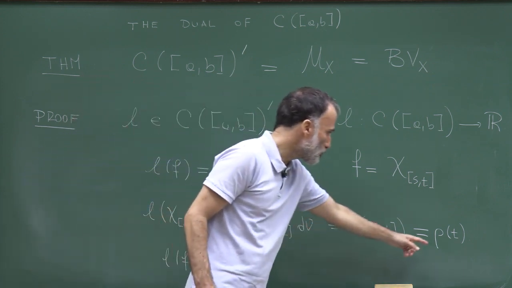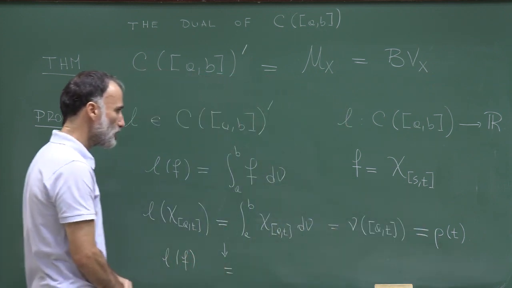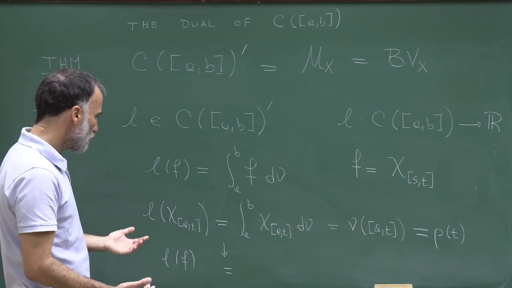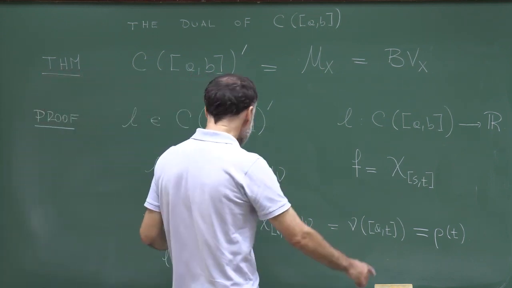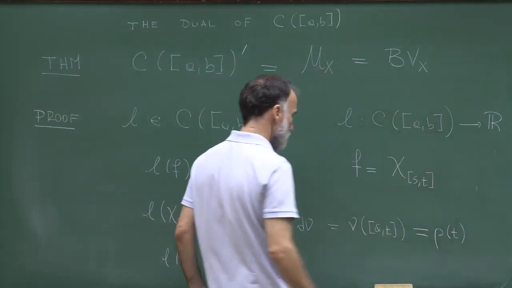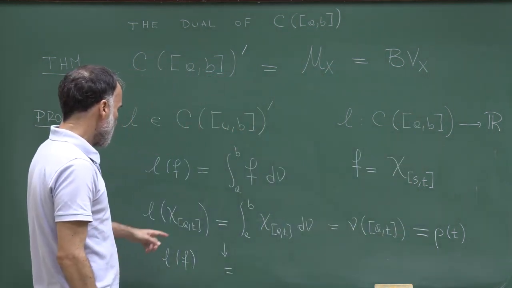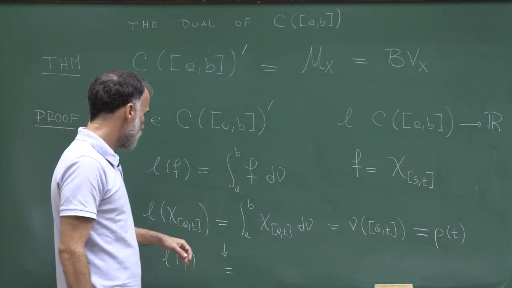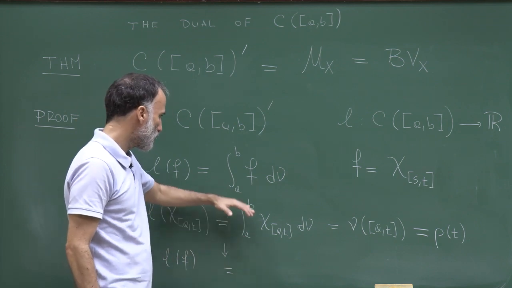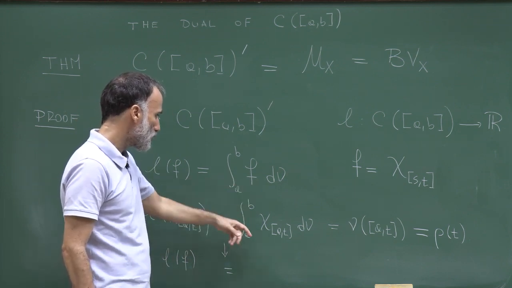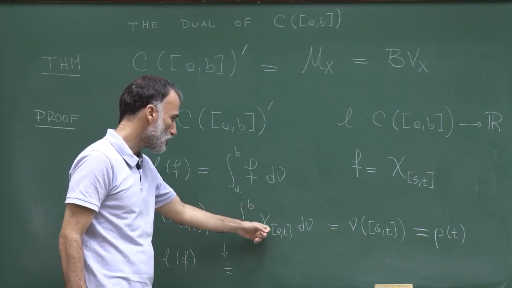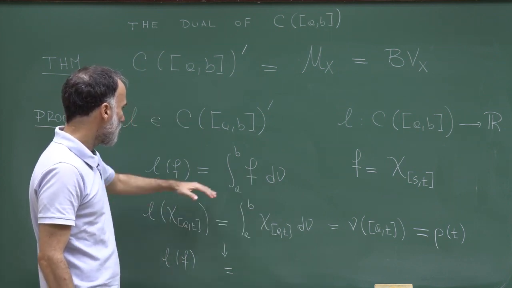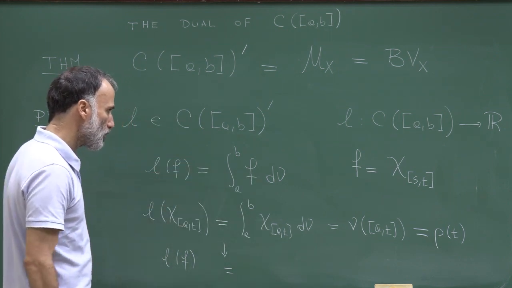Then I could try to prove that rho is a function of bounded variation. And if I can do that, I would have this representation with a function of bounded variation. Then the next step will be to try from this equation to obtain that equation by approximating a continuous function through linear combinations. And once I do that, this is exactly what we wanted to prove.